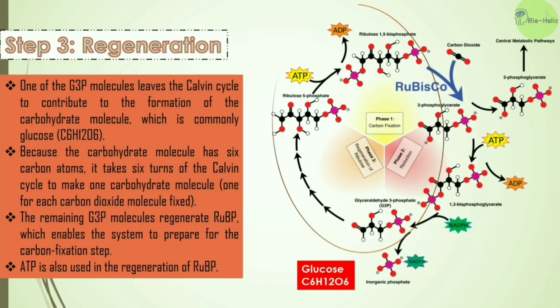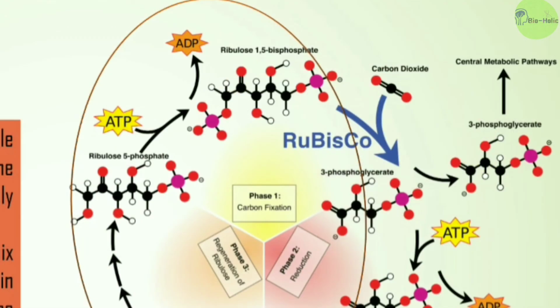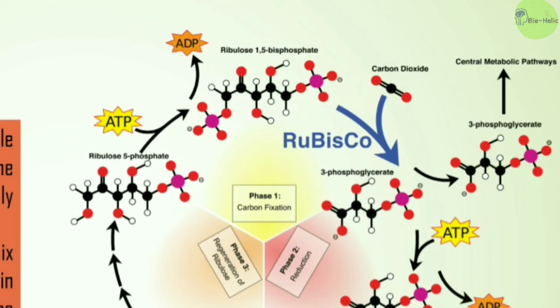But we know that in the structure of glucose there are 6 carbon molecules. So it takes 6 turns of the Calvin cycle to make 1 complete carbohydrate molecule, 1 for each carbon dioxide molecule fixed, and the remaining glyceraldehyde 3-phosphate molecules regenerate RuBP, which enables the system to prepare for the next carbon fixation step. And another ATP is also used in the regeneration of RuBP.